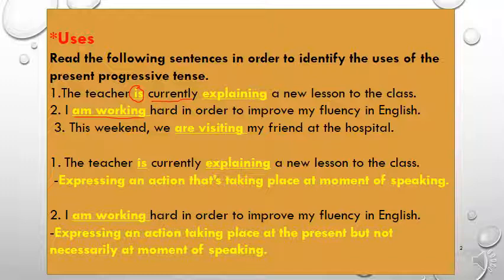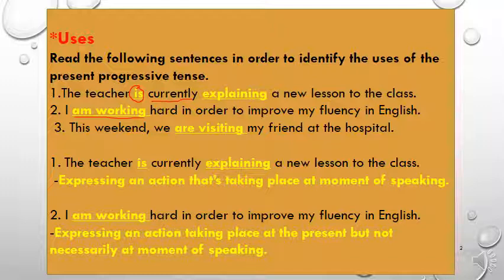So he is now, at this period of time, working hard to improve his fluency in English, but this action is not necessarily happening at the moment of speaking.